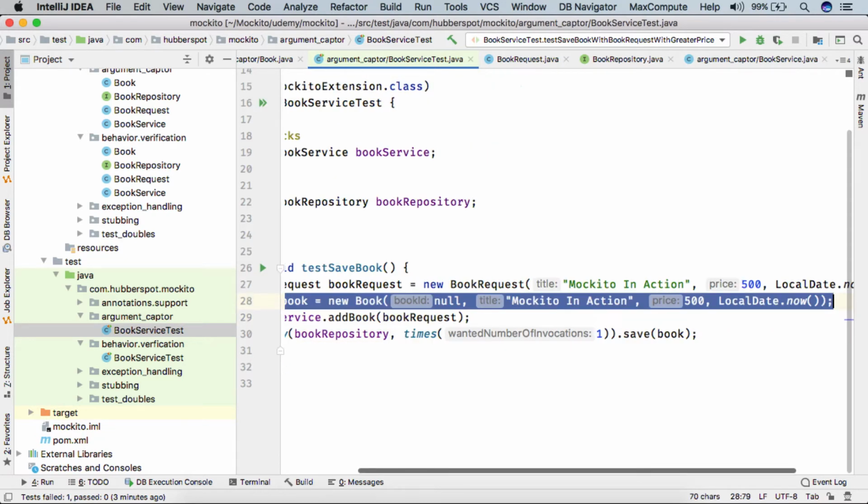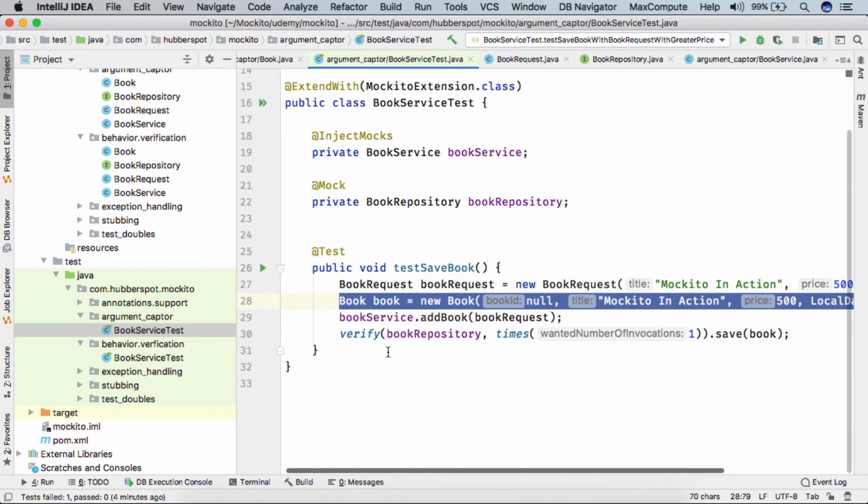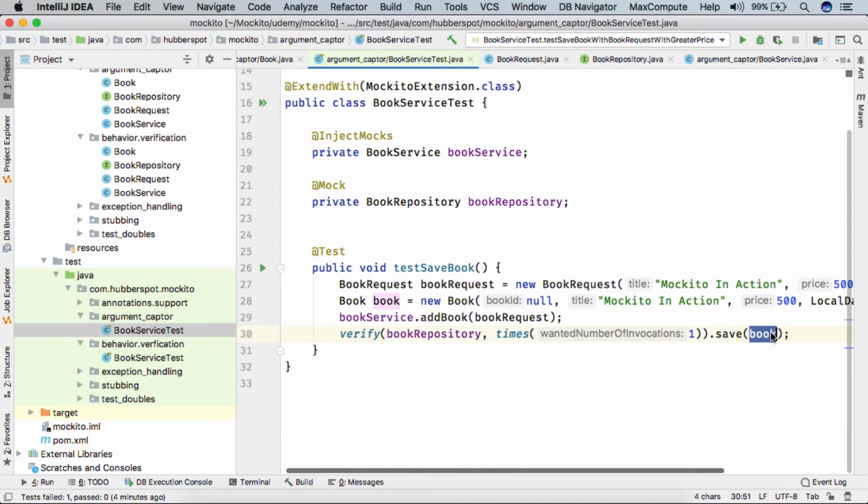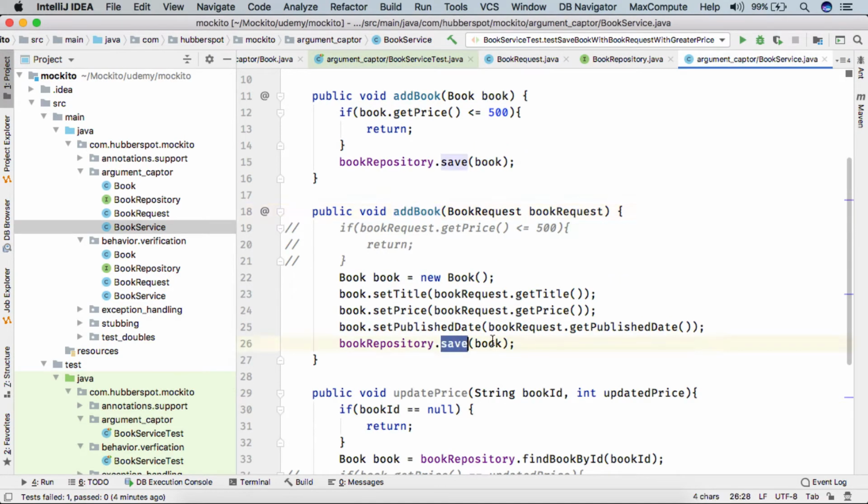We don't have to verify it with this book via equals. We can simply capture the argument when save is called and perform our own assertions on the title, price and published date.